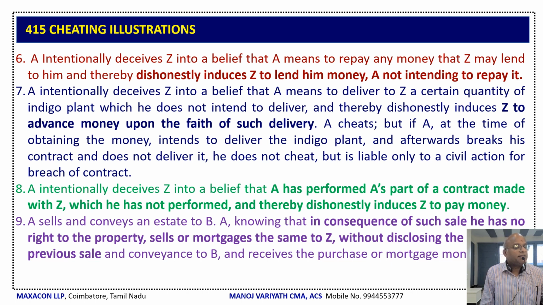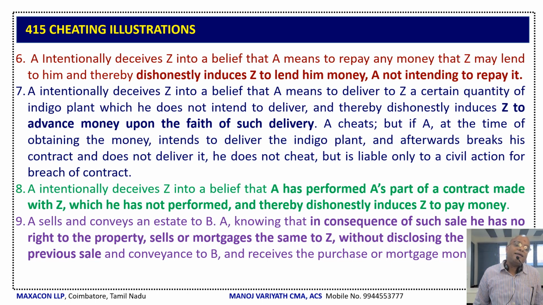Now, another thing: A and Z have got a contract. A has to do a certain activity as per the contract, a milestone activity. After completion of the milestone activity, Z will make the payment. Now, A makes Z believe that his milestone activity has been completed, without really completing it, and thereby dishonestly induces Z to pay the money. It's a clear case of cheating.